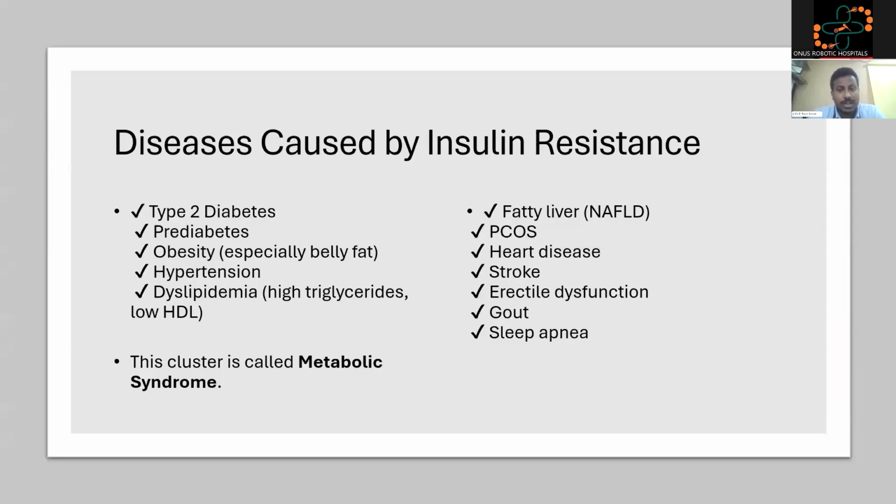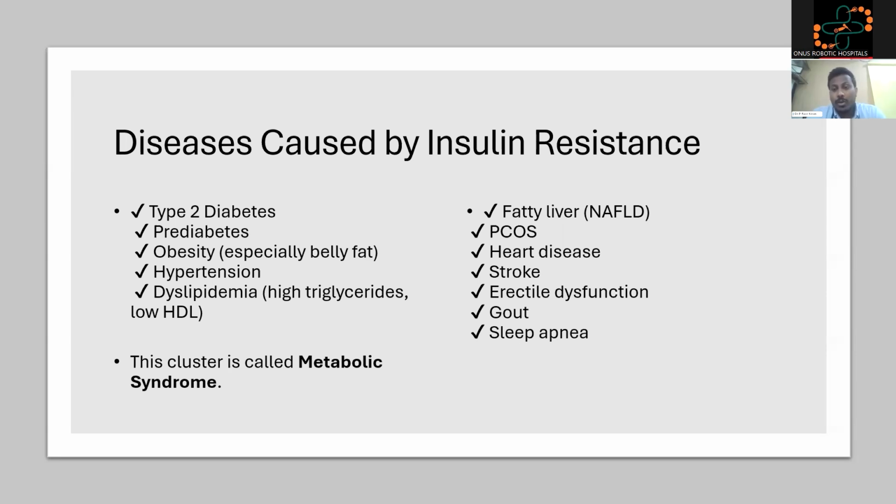Diseases caused by insulin resistance. These are the most common conditions which we see in our everyday life, but we are not concerned. On the left are the common conditions which we know. On the right are the less common conditions which we don't know. Type 2 diabetes, pre-diabetes, obesity, hypertension, dyslipidemia. These are secondary to insulin resistance. Even high blood pressure occurs secondary to insulin resistance because insulin has a tendency to retain salt, which causes increased blood pressure.